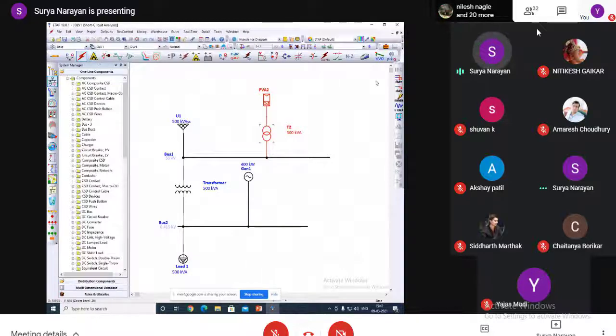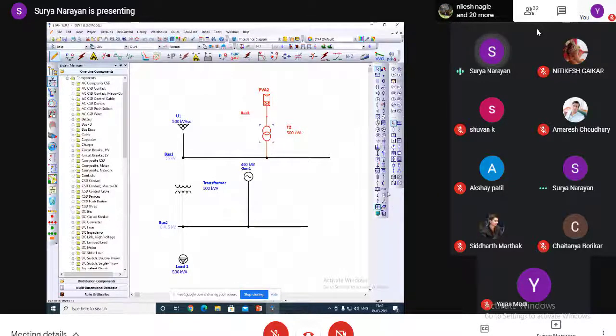Similarly, here I want to show you that there are fuses and high voltage circuit breakers. We can connect a high voltage circuit breaker here, and a low voltage circuit breaker here.